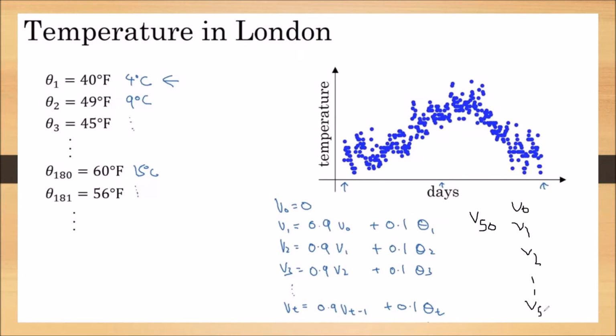Now we are writing the equation for V50: it is the weight, whatever weight we are taking, into V49 plus 1 minus the weight, 1 minus 0.9 is 0.1, that is 1 minus the weight we have considered, into the present day temperature. That's how we have to write these equations.